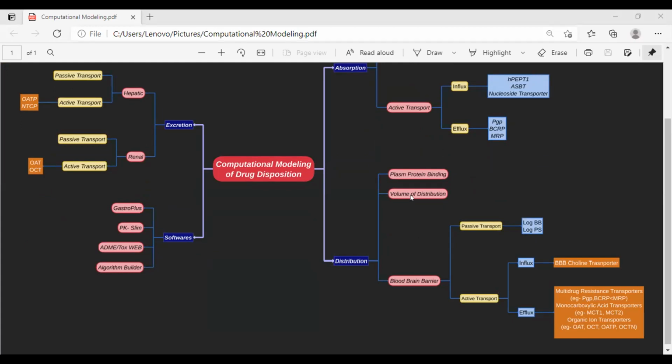Volume of distribution can be determined with the use of computational modeling. Then in the blood-brain barrier, there are again passive transporters and active transporters.